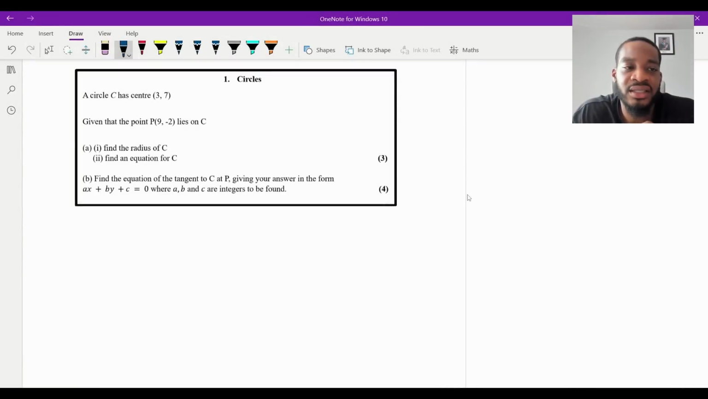Okay, so question one says a circle C has center (3, 7). Given that the point P (9, -2) lies on C, part A says we need to find the radius of C and find an equation for C, for 3 marks. Whenever I'm doing these types of questions, or in general, I always like to try and visualize the question if I can. We've got a circle, and they've given us a couple of coordinates, right?